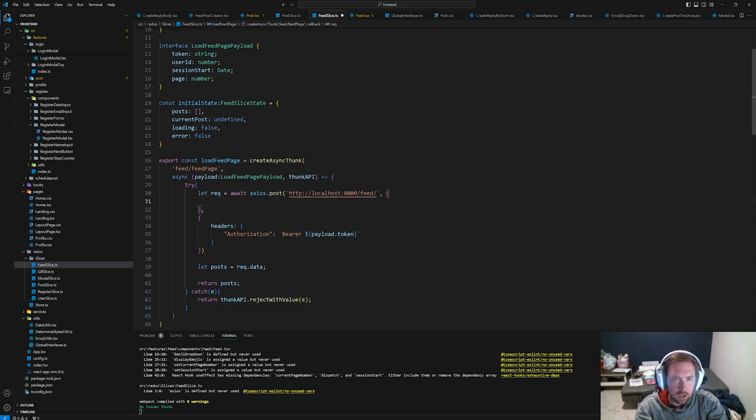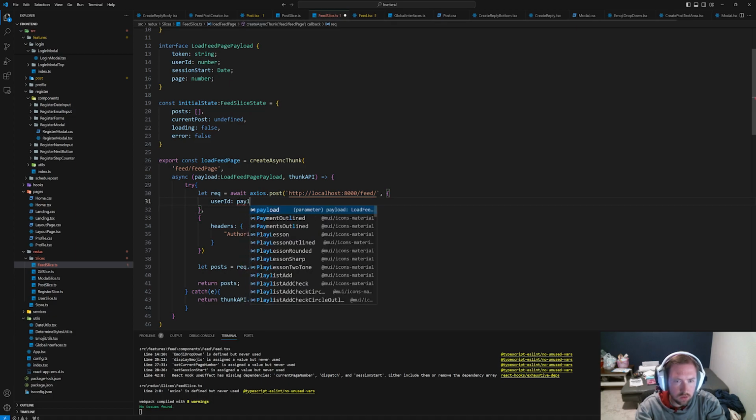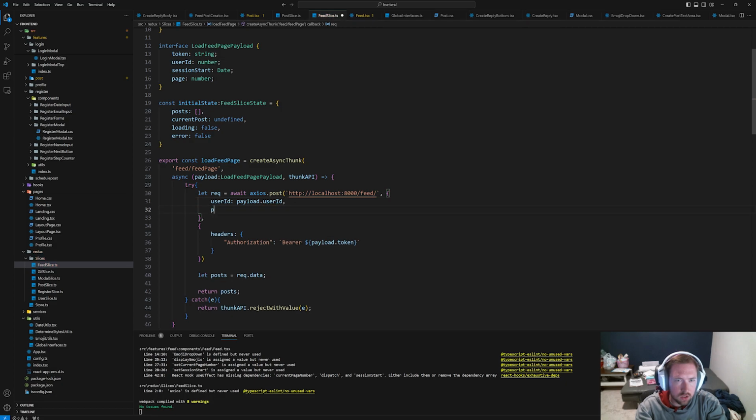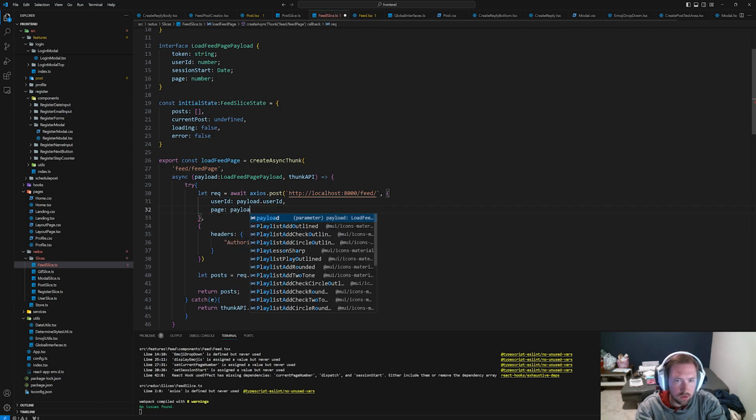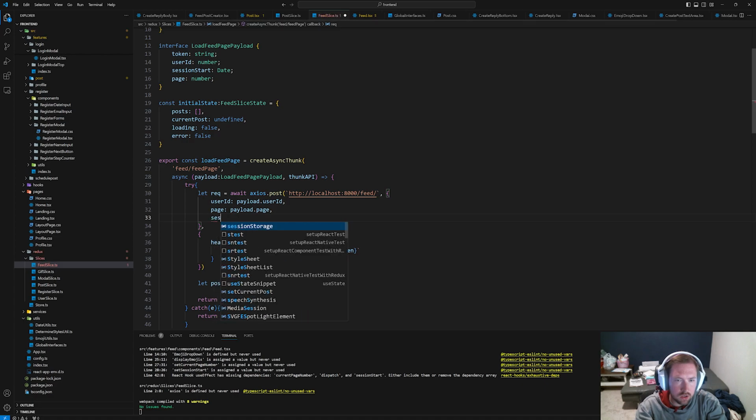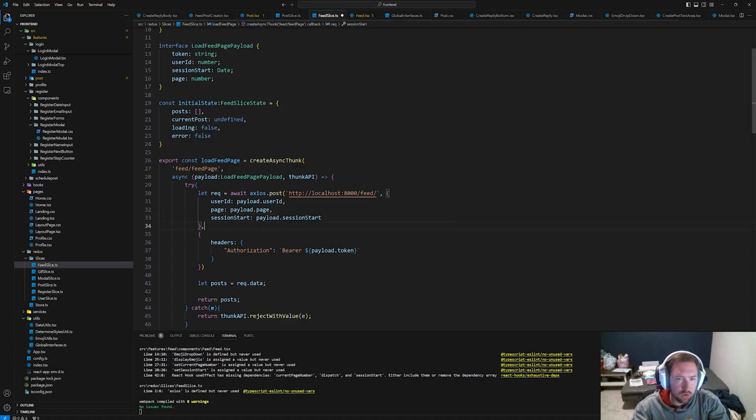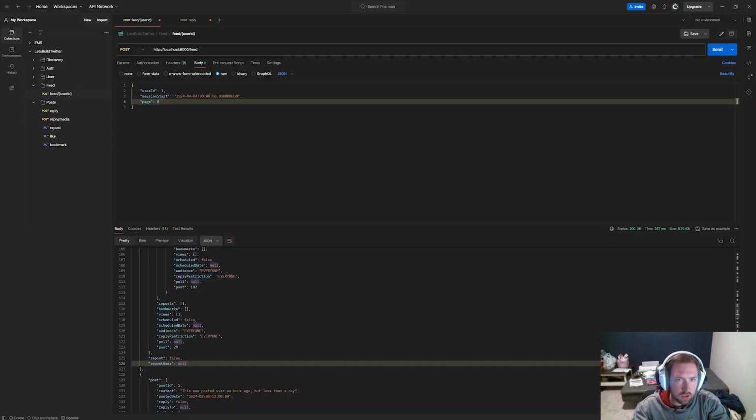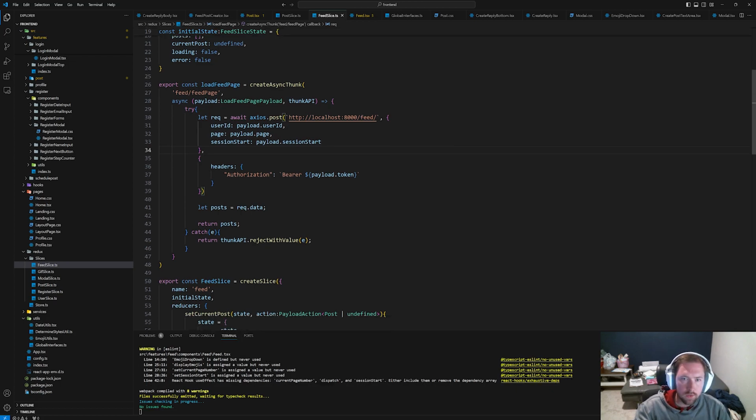So now the body, we need the user ID, I believe, which is payload user ID. We need the page, which is payload page, and we need the session start, which is payload session start. We'll make the post request and we'll get the feed. Now let me double check this. We want user ID, session start, page. That should be good. Page should start at 0. Now we're going to need a fetch next page, or will we? No, we won't. We can just keep calling this, but with different data. So that should be fine.